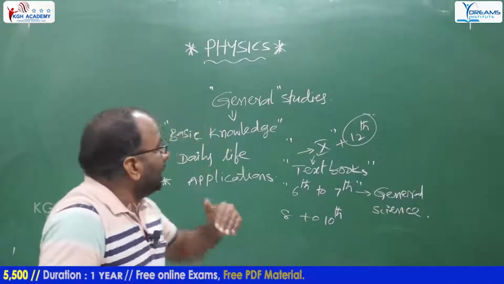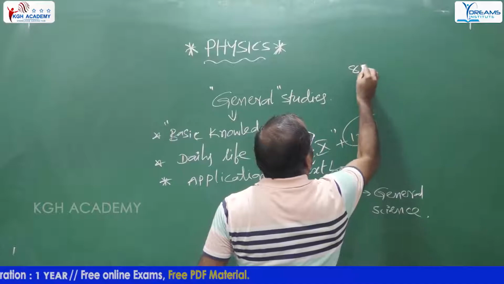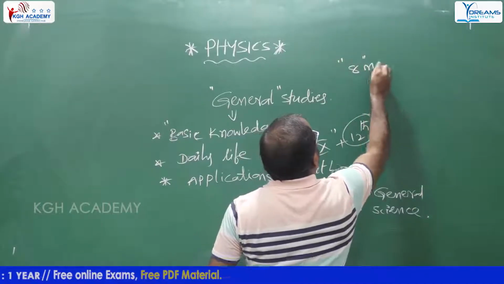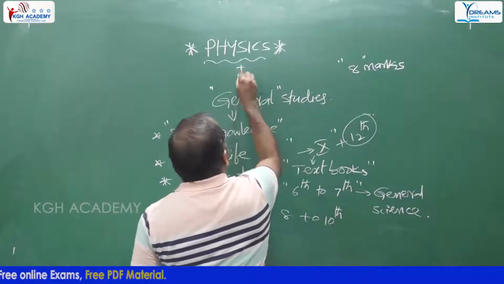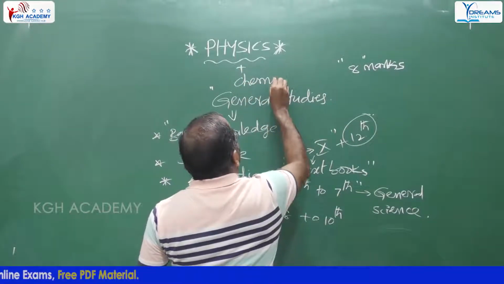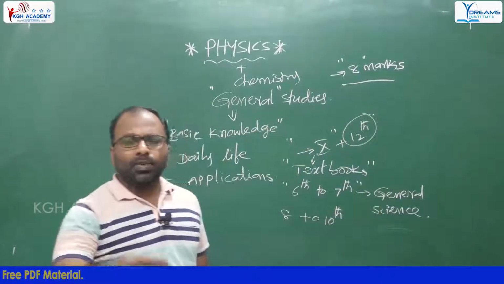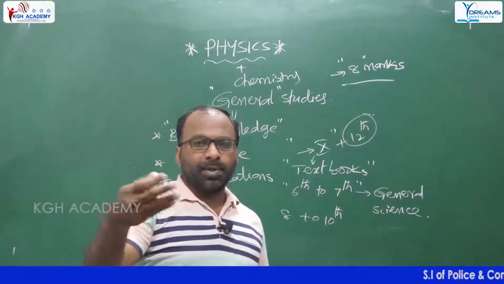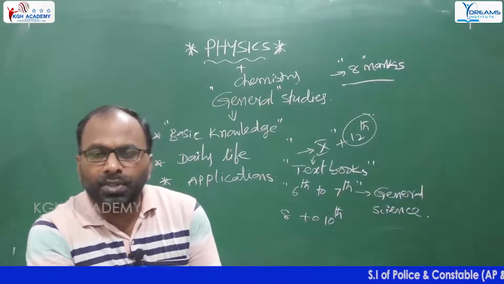In this physical sciences area, we are expecting up to 8 marks maximum from both physics and chemistry. Sometimes 1 or 2 questions are possible, sometimes 10 questions, sometimes 7. So on average we expect 8 marks from this area.